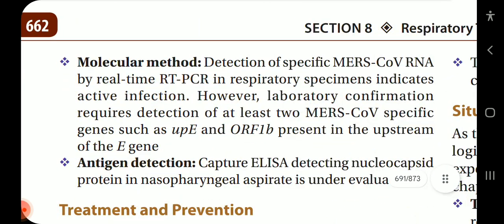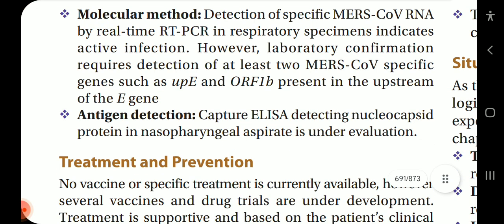Molecular method. Detection of specific MERS-CoV RNA by real-time RT-PCR in respiratory specimens indicates active infection. However, lab confirmation requires the detection of at least two MERS-CoV specific genes, such as UPE and ORF1b, present upstream of the E gene. Antigen detection. Capture ELISA detecting nucleocapsid protein in nasopharyngeal aspirate is under evaluation.